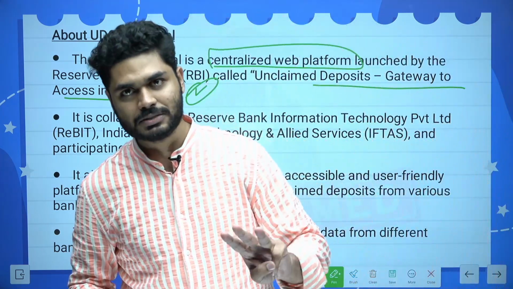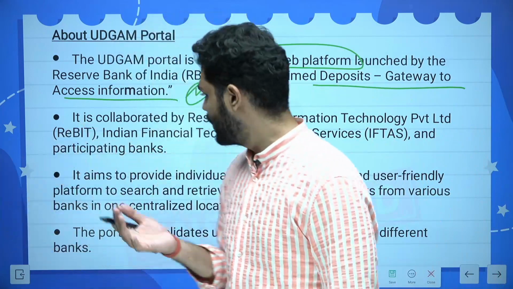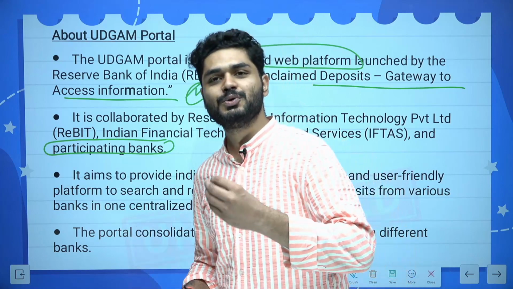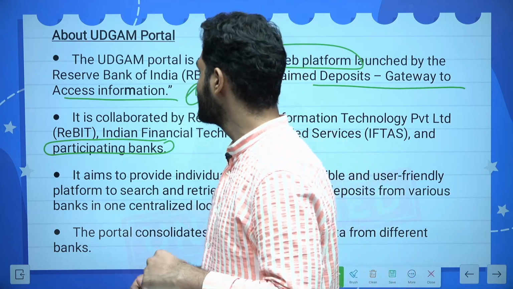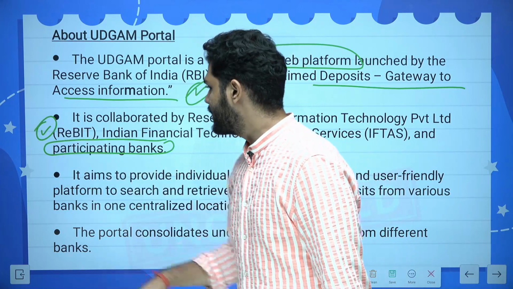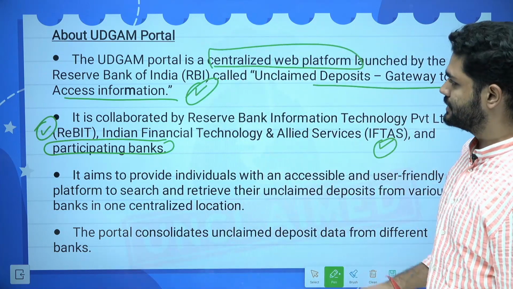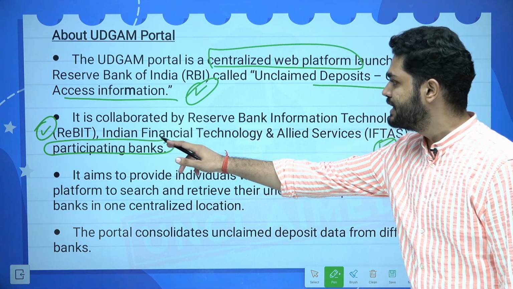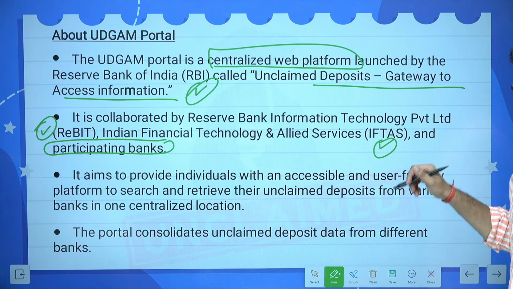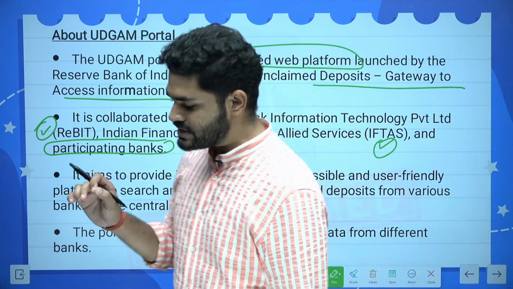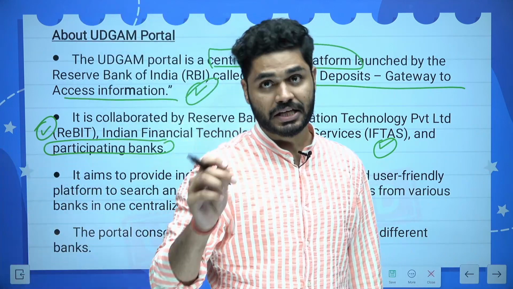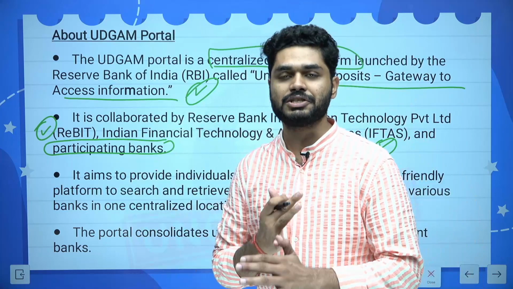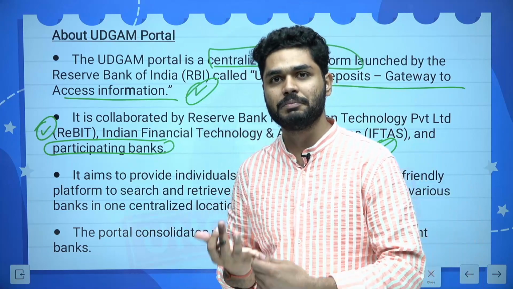So there are broadly three participants in this. One obviously would be the participating banks, as the State Bank of India has 8,000 crore rupees, so the banks have to be there. The other two are Rebit and IFTAS. The full forms are Reserve Bank Information Technology Private Limited, Rebit, and the Indian Financial Technology and Allied Services, IFTAS. These are the three prime entities, and their collaboration is required for the functioning and well-structured delivery of the product, that is UDGAM.